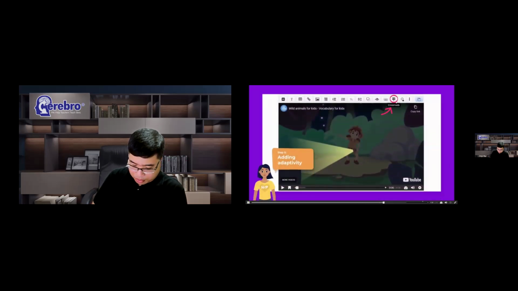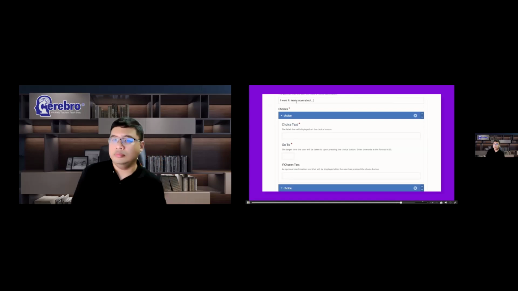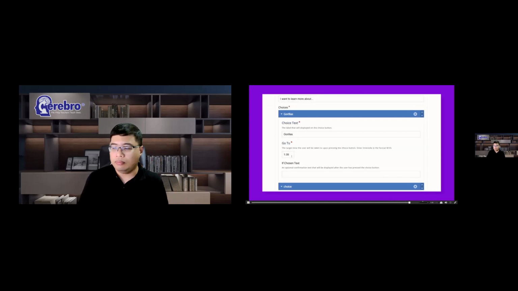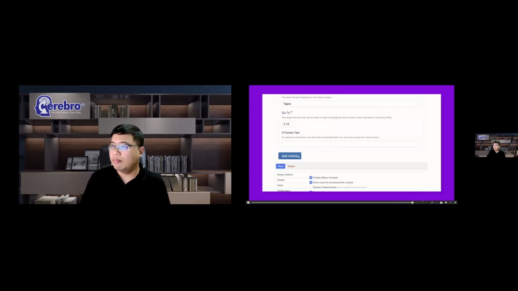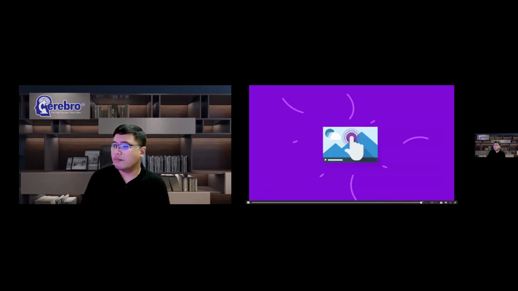You can also separate different sections of the video and add some adaptivity by using the Crossroads feature. Enjoy using interactive video.